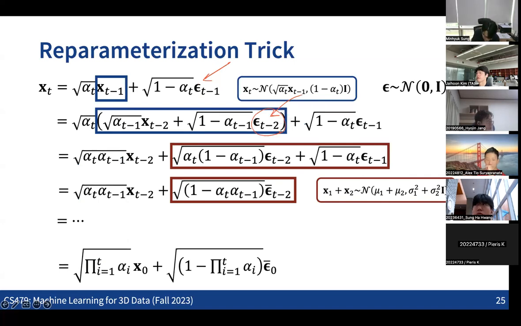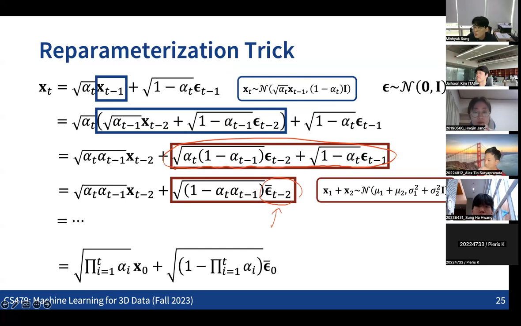Now we represent the sum of these two as one single sample from the unique Gaussian, defining a new variable epsilon t minus 2 bar by adding these two. Does this answer your question?